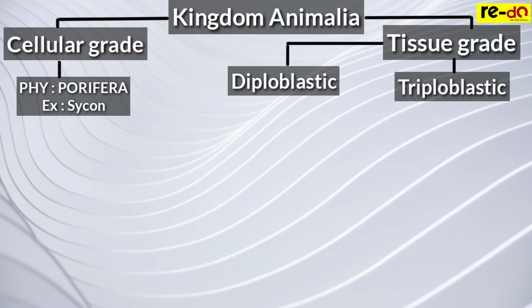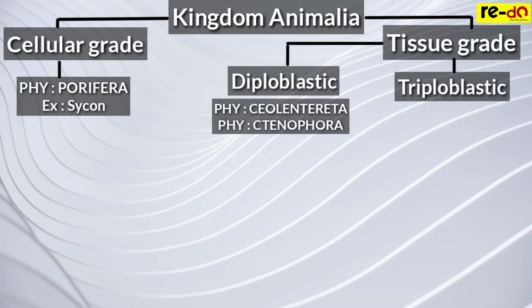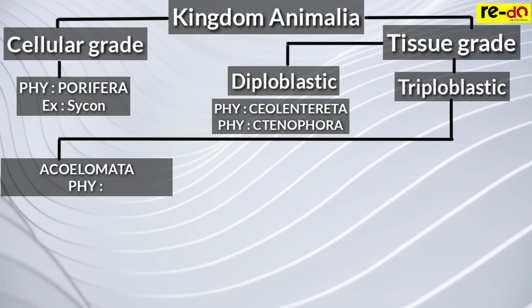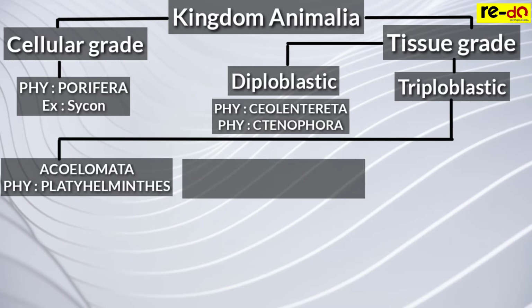Diploblastic animals have radial symmetry, and 2 phyla are included in this, Coelenterata and Ctenophora. Under triploblastic organization, we made 3 arrows. Towards the left, Acoelomata, phylum Platyhelminthes. Then Pseudocoelomata, phylum Aschelminthes.